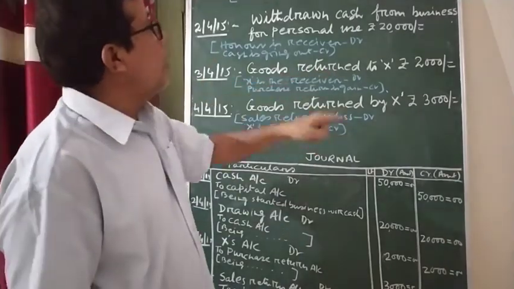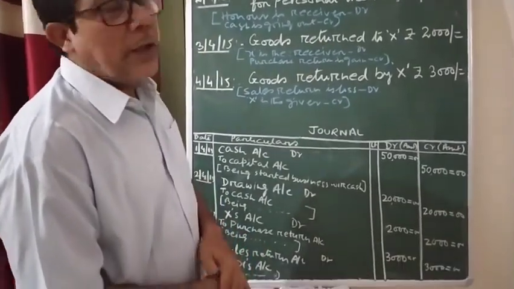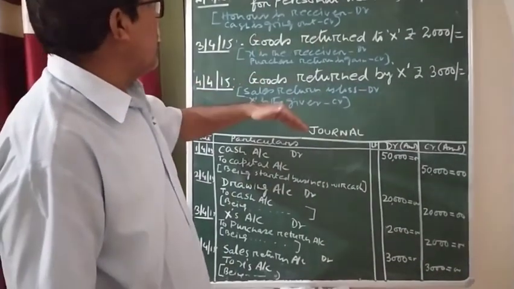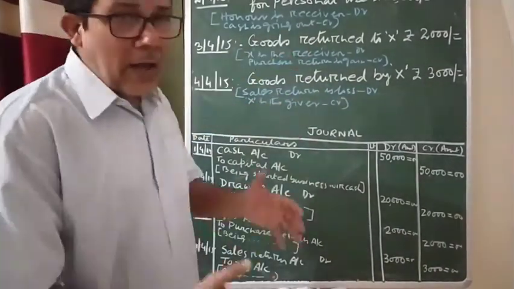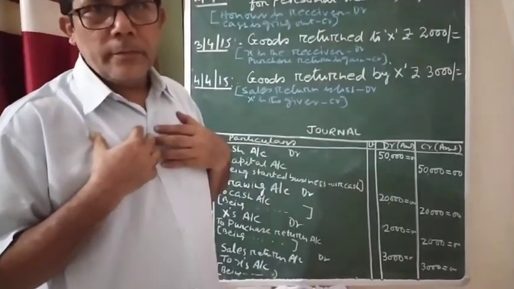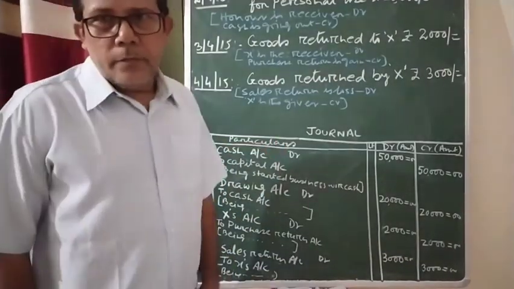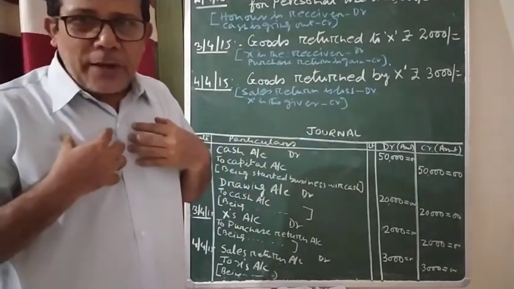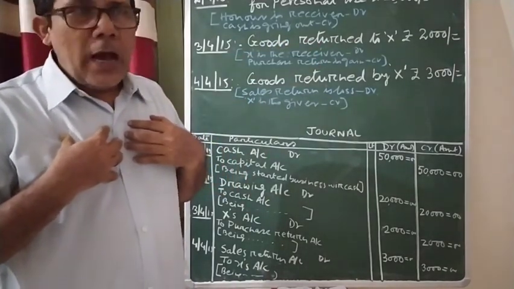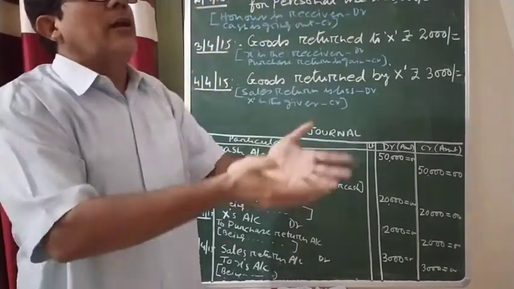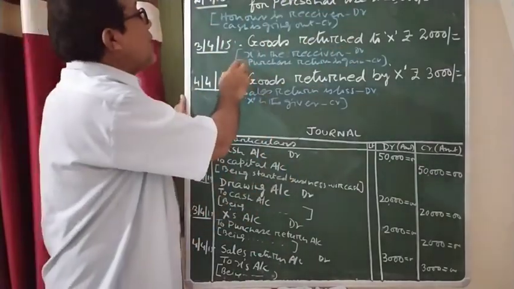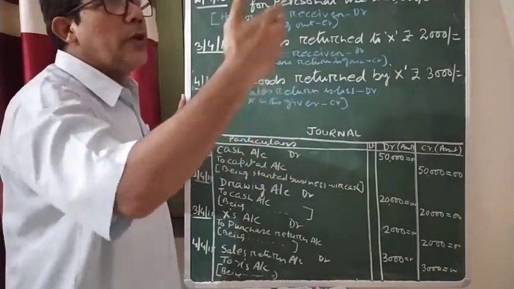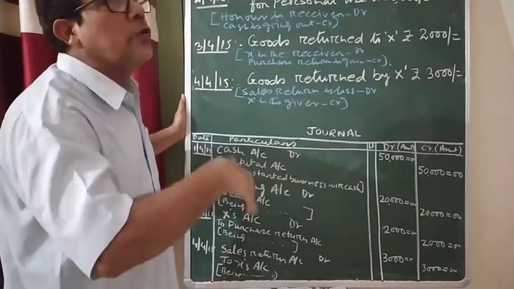Goods returned to X for 2,000 rupees. Goods returned. That means what? I have purchased some goods and those goods are being returned. This is called purchase return. Like, you purchased some goods from someone, beta, and after purchasing, you returned them. So whatever purchase you had made, you returned that item.